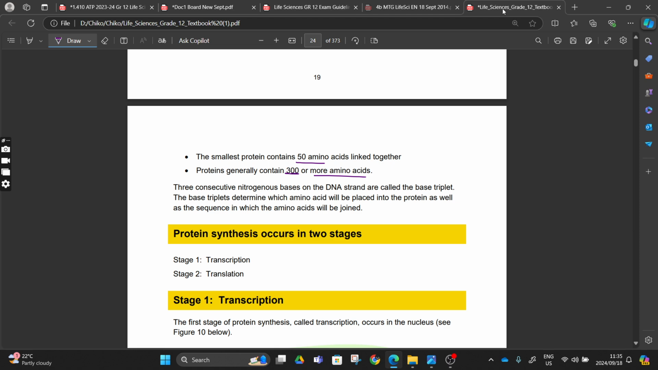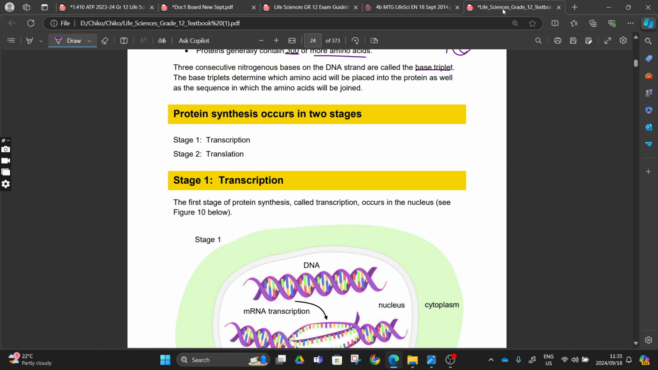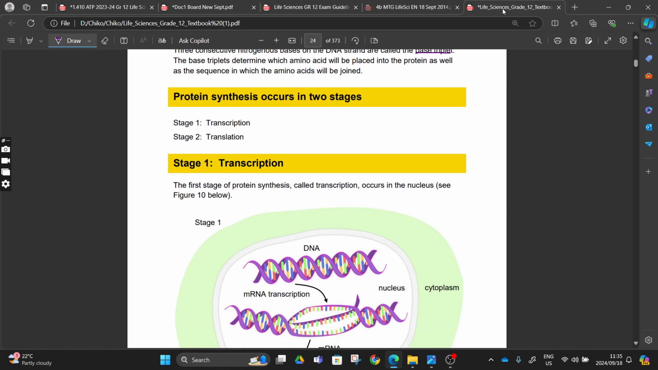Three consecutive nitrogenous bases of a DNA strand are called the base triplet, and this base triplet determines which amino acid will be placed into the protein, as well as the sequence in which the amino acids will be joined, right? So if it's CCC, it is going to form an mRNA that will be GGG, and this mRNA is going to complement with tRNA that will be CCC, and then this CCC will carry a specific amino acid. Let's explain this when we're explaining translation and transcription. Protein synthesis occurs in two stages, transcription and translation, right?